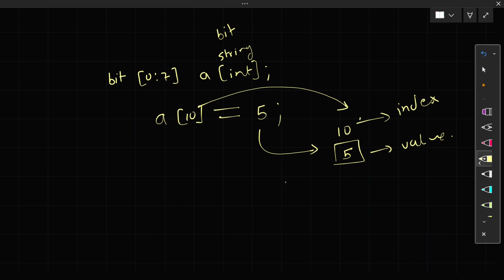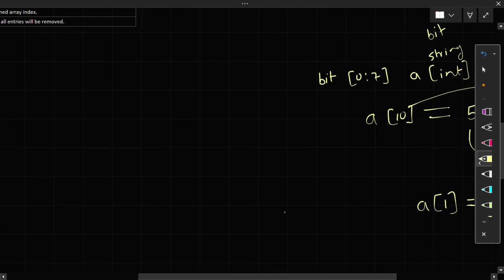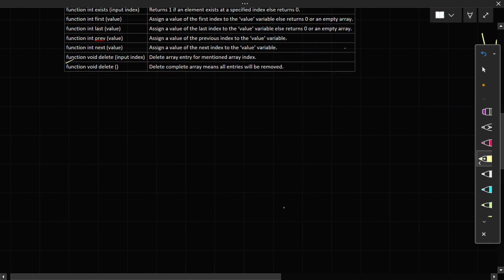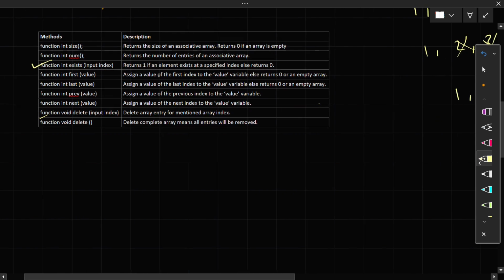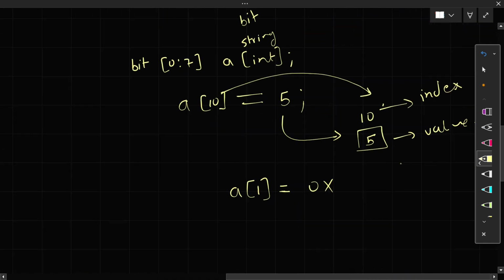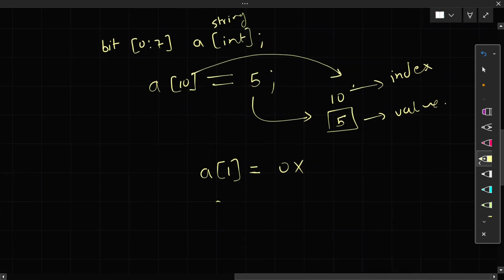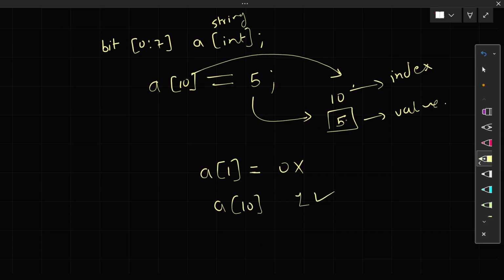Now you can control your index. If you search for index number 1 in your display, it will give you 0, meaning false. And you can also use a method for this. The method for searching is the function int exists. If you use this method, which I will explain in code, and you search for it, it will give 0, and if you search for location number 10, it will give 1, because it is true that at location number 10 we have some value. So you can control this index, and with the key you give some value to some location.